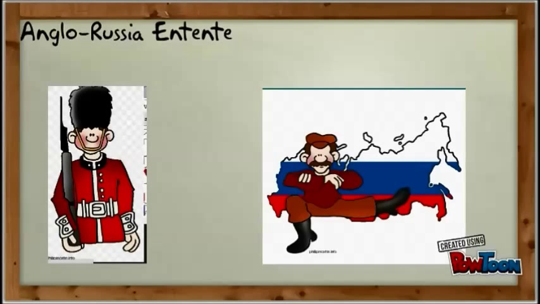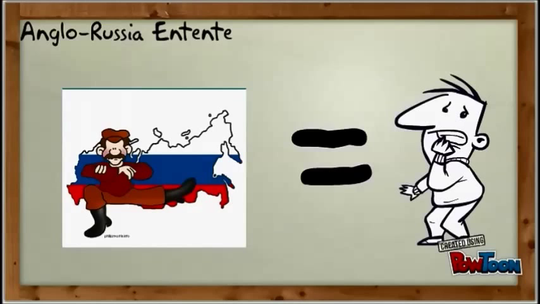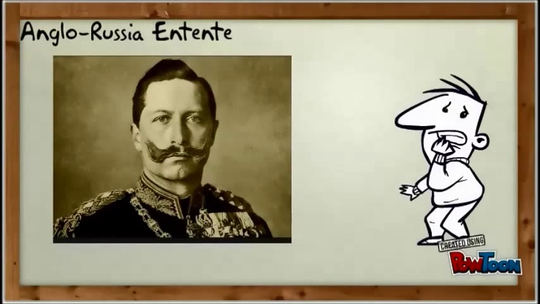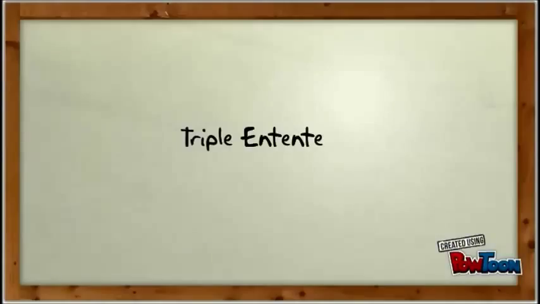Next up, the Anglo-Russian Entente was between Russia and Britain, and it was a defensive one, so if one was attacked, then the other one would help. And it was made because Russia was scared of Germany because of Wilhelm II ending the Reinsurance Treaty, and the Triple Alliance was a major threat to Russian security, as well as some issues with the Balkans and Austria-Hungary and Germany and stuff like that.